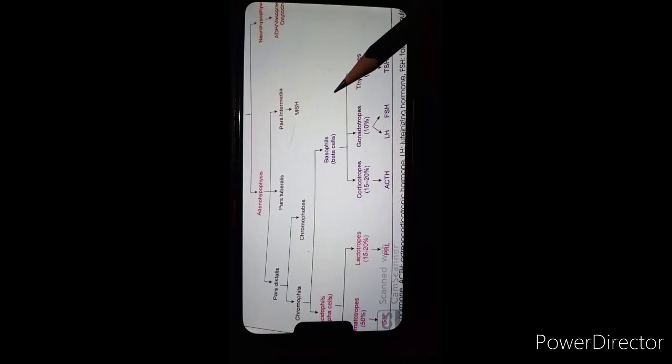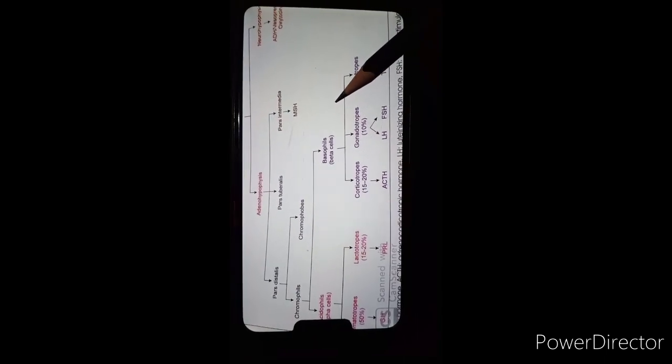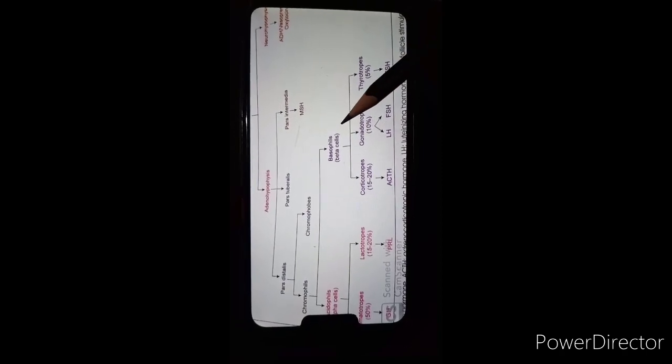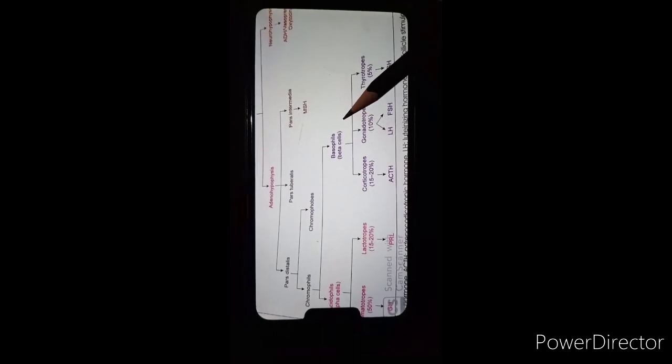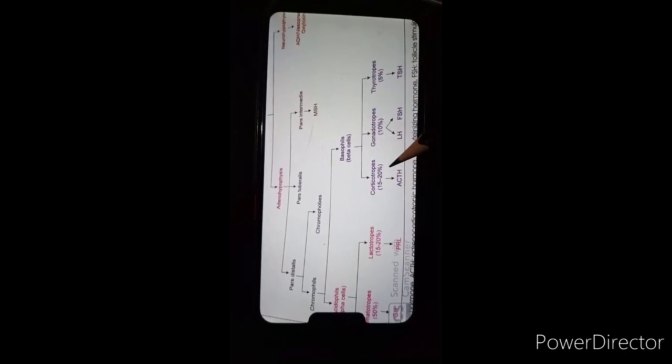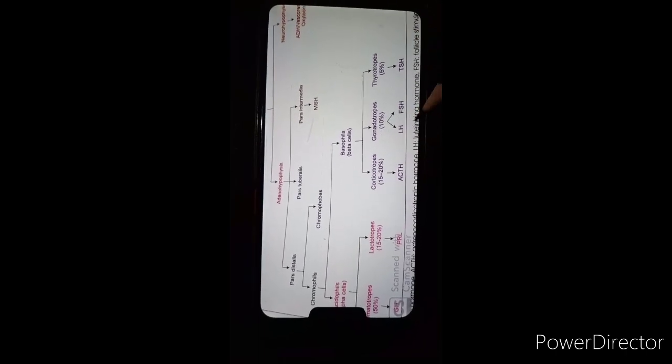These cells secrete different hormones, because basophil cells contain three categories of cells: corticotrophs, gonadotrophs and thyrotrophs. These cells secrete very important hormones that we will see one by one.